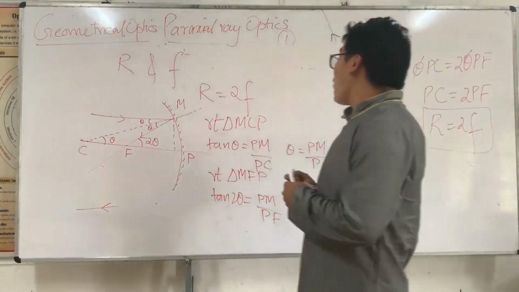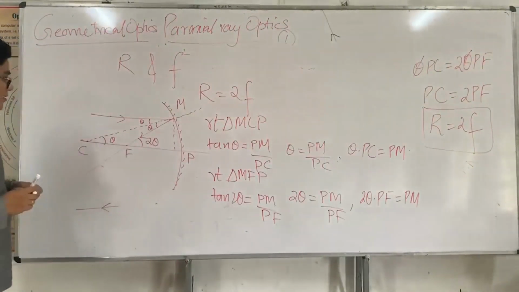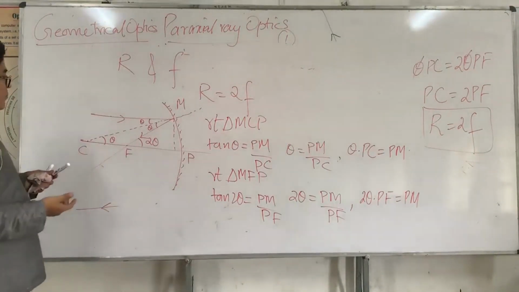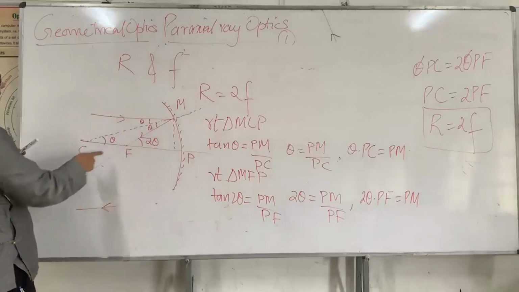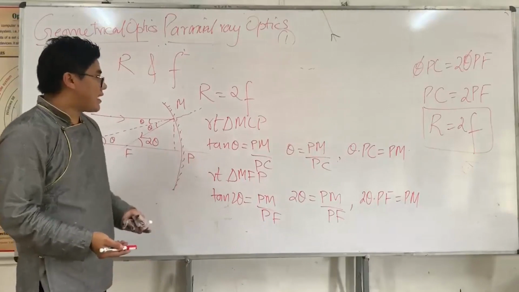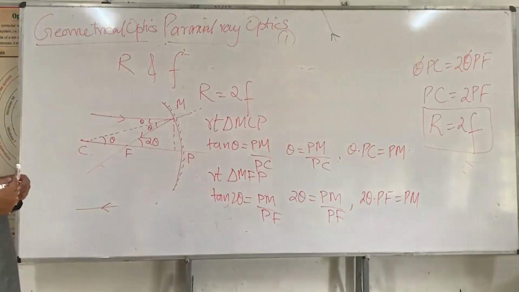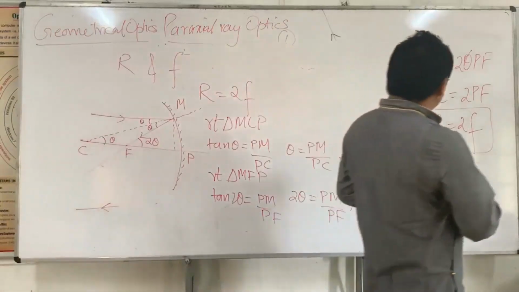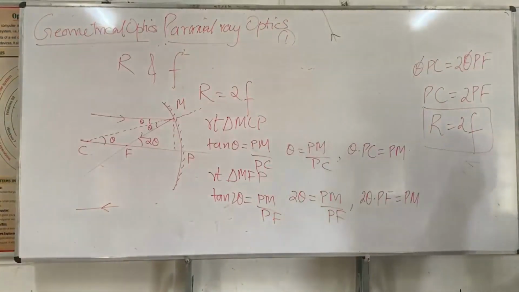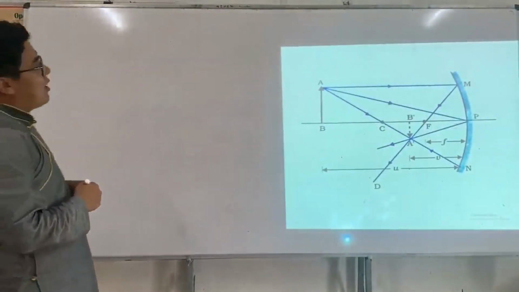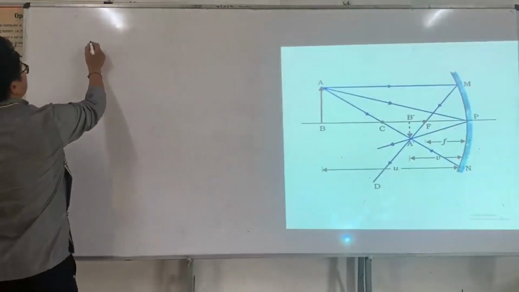And one more point you should keep in mind is that the ray has to be a paraxial ray. Otherwise, we can't prove this. Why? Because since this is a paraxial ray, theta is very small, so for a very small theta, tan theta is equal to theta. So this is how we prove that the radius of curvature is equal to twice the focal length. Okay, now I would like to do the mirror equation.